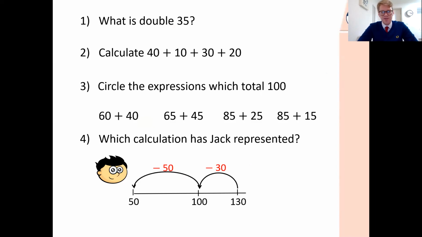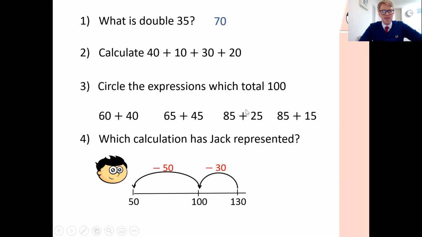So double 35 then, a couple of mental strategies we could use for that. I think a bit of partitioning would be good here. We could double 30, double 5, put those together. So double 30 is 60, double 5 is 10, so 60 plus 10, it's 70.